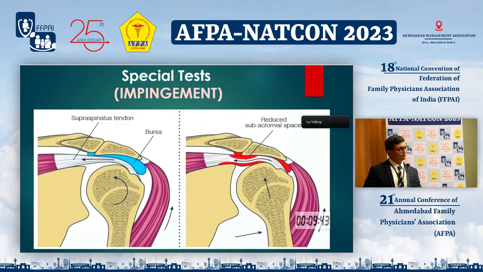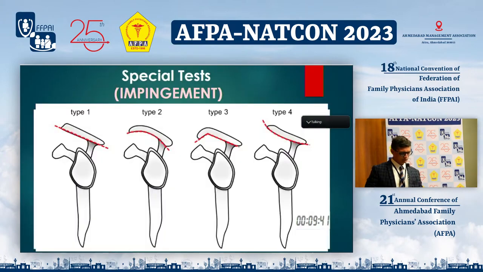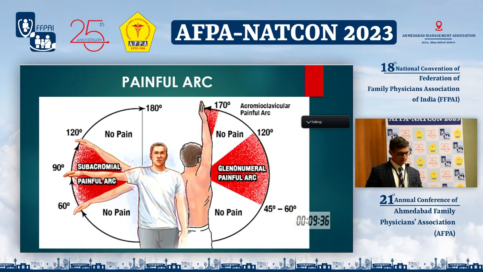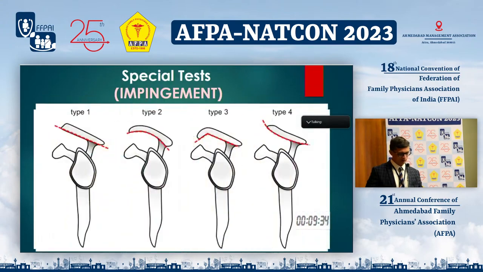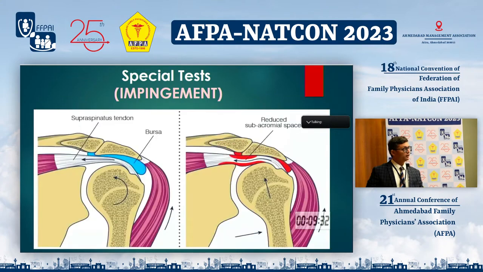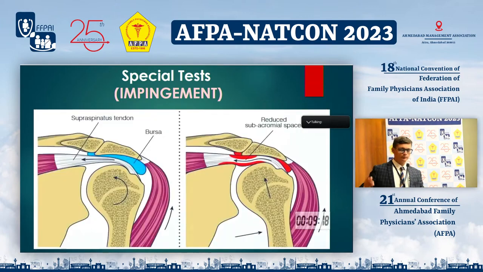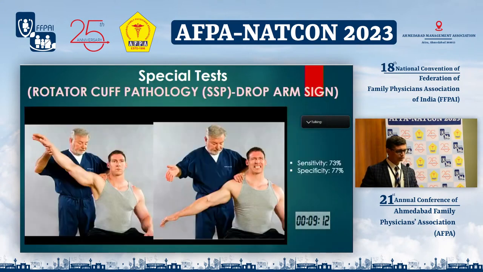So if the patient is having pain during abduction, particularly 60 to 120 degrees of abduction, then we may think of subacromial impingement. In these cases, the pain is because of abnormal acromion morphology, where in some cases we find this hooked acromion, and because of it the subacromial space is less, and during abduction the tendon of the rotator cuff gets impinged over the subacromial spur and the patient feels pain.